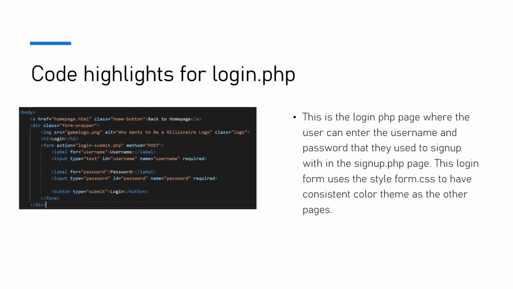Code highlights for the login PHP. This is the login PHP page where the user can enter the username and password that they used to sign up in the sign up PHP page. The login form uses the style form CSS to have a consistent color theme as the other pages.